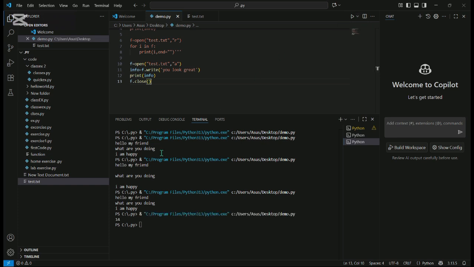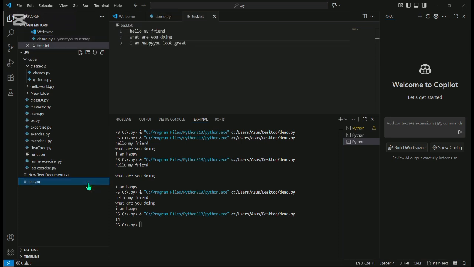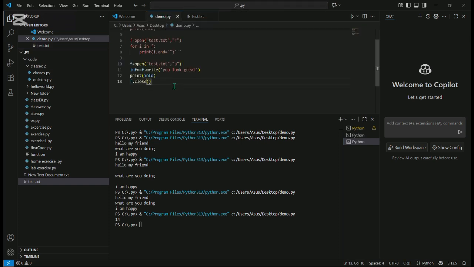Since I didn't read the file, the message will be added from behind here. This is the message added from the back. If I want to see the message, I have to read the file again.